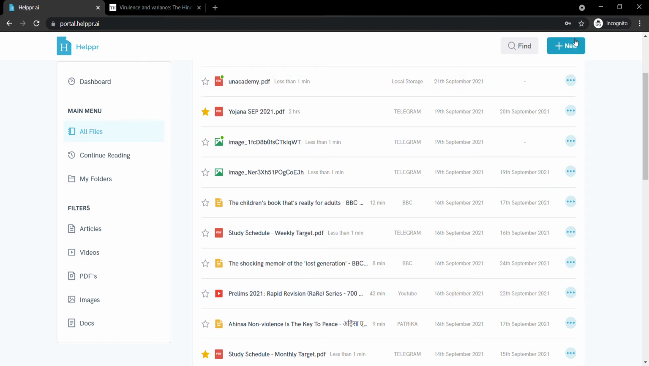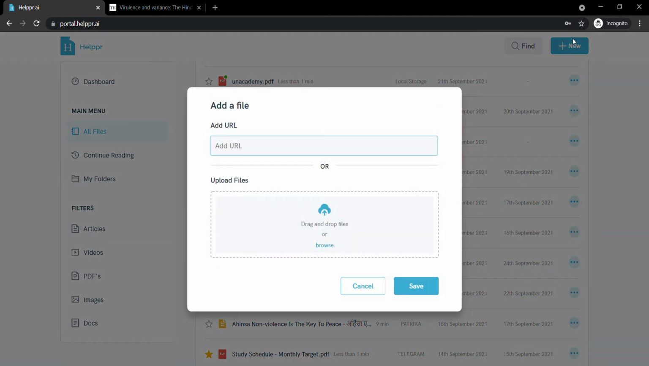Just click this New. You have two options. Either you add a URL or you can browse anything through the internal storage. All right, this works as Google Drive. I'll show how this works now.